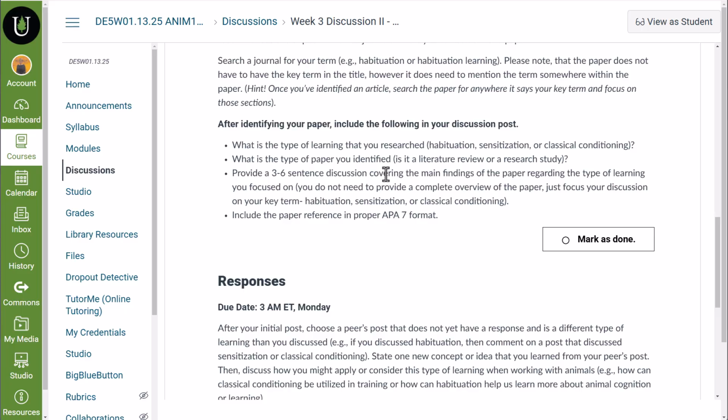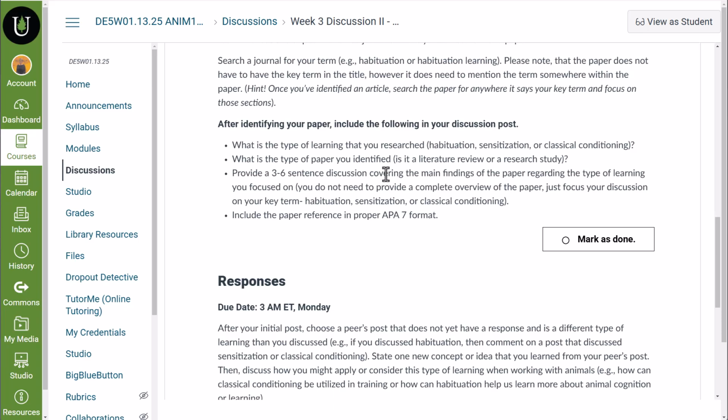The difference is a research study is providing new data that has not been published before, whereas a lit review is going back and looking at previously published papers and kind of putting them all together in one spot. One way to pretty easily tell whether you're looking at a research study or a lit review is to look for methods, because a research study will have methods, it'll have a results section, and it will have new data being presented. Whereas a lit review typically won't have a method section and won't have a results section.